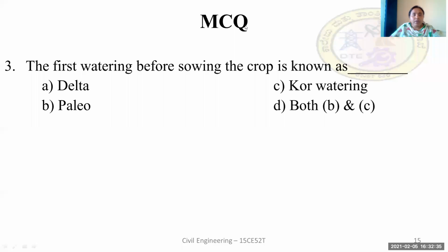We have already studied that. Paleo is also called the water applied to the land prior to the sowing of the crop. ಅಂದ್ರೆ ನೀವು ಬಿತ್ತೋಕ್ಕಿಂತ ಮೊದಲೇ ನೀರು ಹಾಕ್ತಿರಲ್ಲ, that is what we call paleo. It adds sufficient water to unsaturated soil for the initial growth of the crop. And hence the answer is paleo.